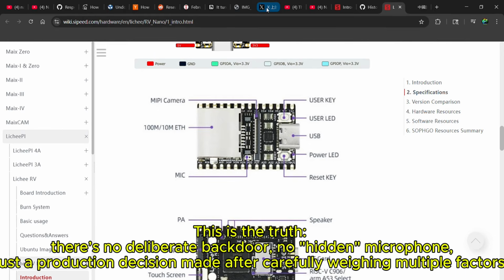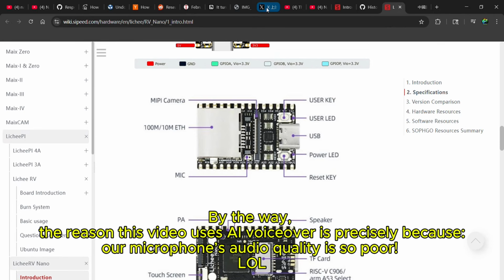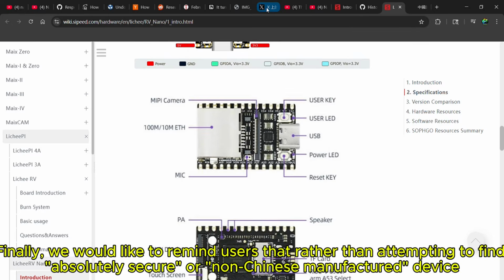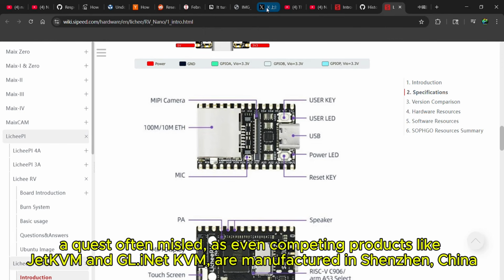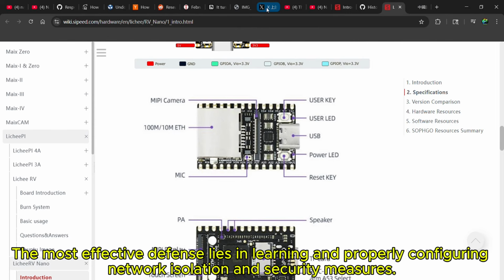This is the truth. There's no deliberate backdoor, no hidden microphone, just a production decision made after carefully weighing multiple factors. By the way, the reason this video uses a voiceover is precisely because our microphone's audio quality is so poor. Lol. Finally, we would like to remind users that rather than attempting to find an absolutely secure or non-Chinese-manufactured device, a quest often misled, as even competing products like JetKVM and GL.iNet KVM are manufactured in Shenzhen, China, the most effective defense lies in learning and properly configuring network isolation and security measures.